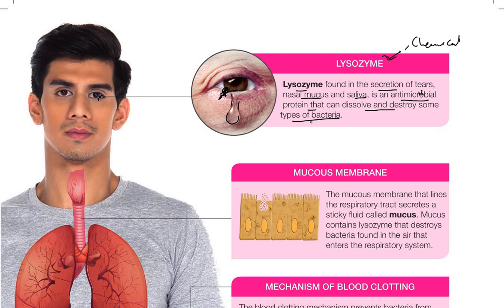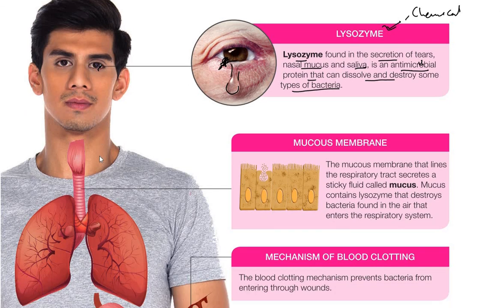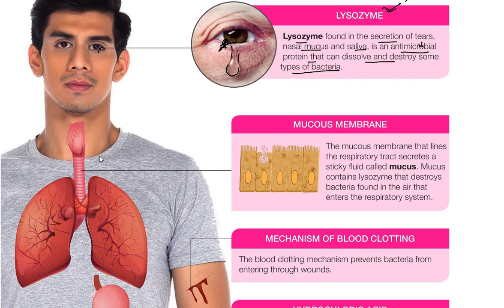Next we have the mucous membrane. The mucous membrane that lines the respiratory tract secretes a sticky fluid called mucus. Mucus contains lysozyme that destroys bacteria found in the air that enters the respiratory system. Let's say bacteria enter from the nose and move into the trachea in the respiratory tract.